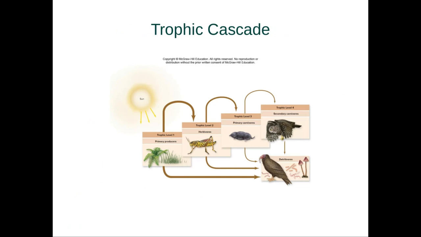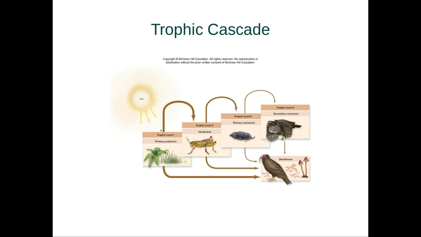Now, we can look at an example of this where we have multiple trophic levels, where we have our primary producers, the things that eat our primary producers in trophic level 2, trophic level 3, which eats our herbivores, trophic level 4, which eats our primary carnivores. And then we have our detritivores, which eat everything once they're dead. These include large birds, worms, microbes, as well as fungi. But again, this is what we have for a trophic cascade. Energy comes from this level, goes to the next level, goes to the next level, goes to the next level.